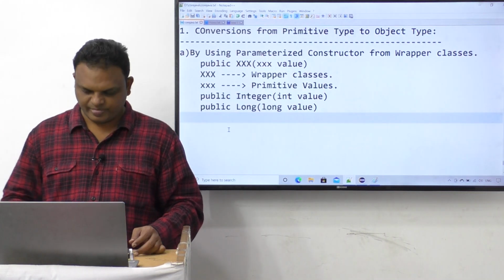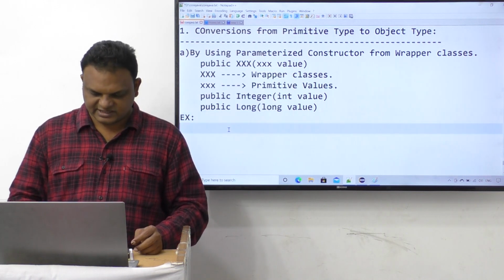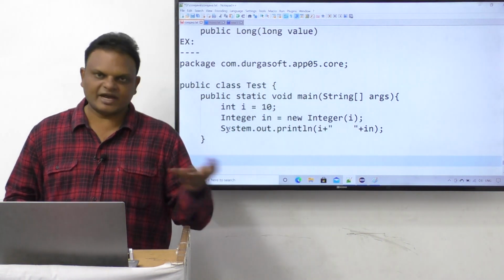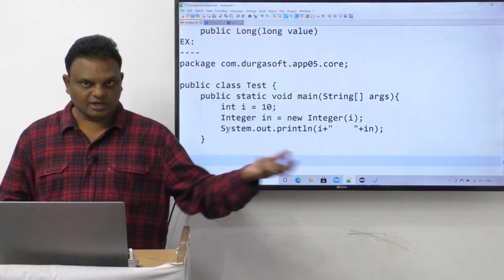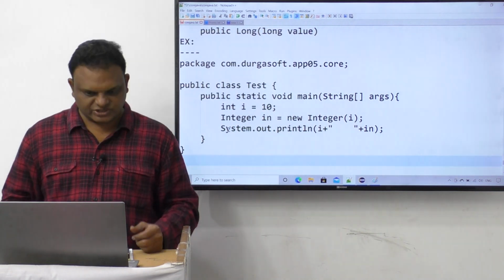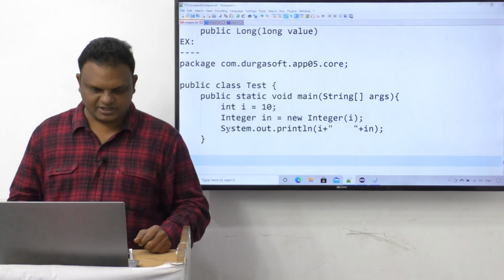Not only in the case of int to Integer; just as an example I have taken int to Integer. We can take byte to Byte, short to Short, int to Integer, long to Long, float to Float, double to Double. Like this we are able to perform these conversions by using this mechanism, by using a constructor.